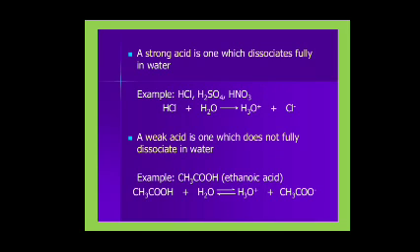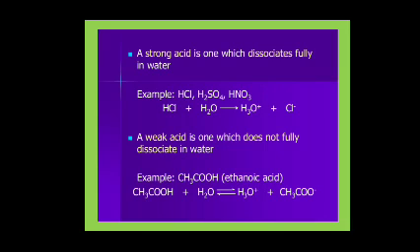A weak acid is one which does not fully dissociate in water. CH3COOH forms CH3COO minus plus H3O plus. It is partially dissociated and produces fewer H plus ions in aqueous solution, and is called a weak acid.